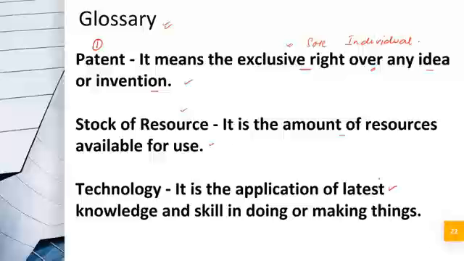So it is the application of the latest knowledge and skill. Now I hope this chapter is clear to you. What are resources I have told you? What are various kind of resources I have told you with examples? उसके अलावा हमने क्या पढ़ा है? We have understood that resources की quantity limited होती है. So what should we do? We should conserve them. Then we have understood the concept of sustainable development, which will help to keep the resources in use. It will help to keep the resources available.